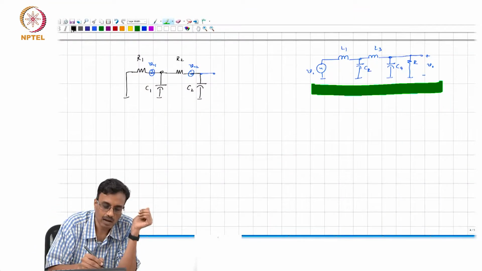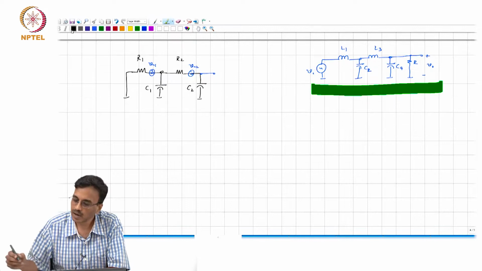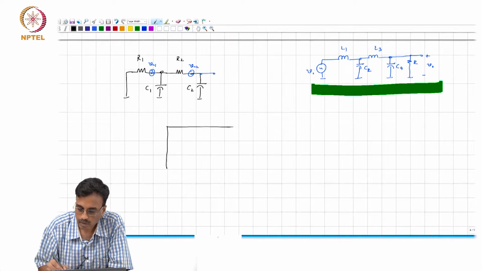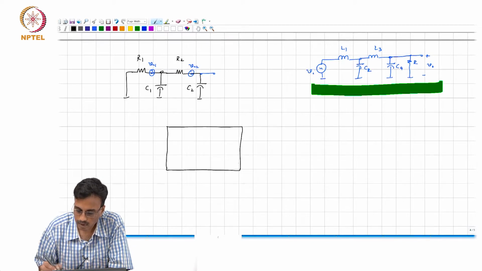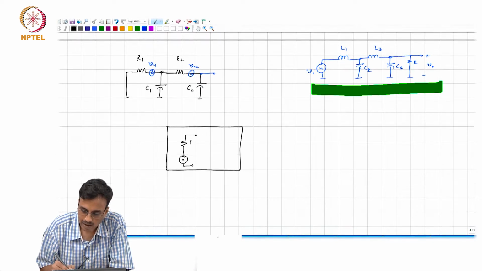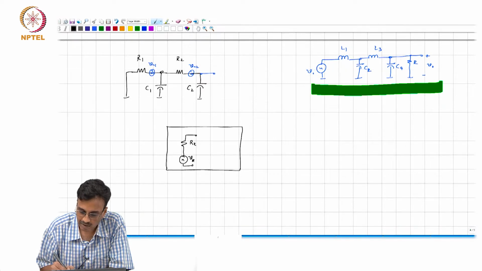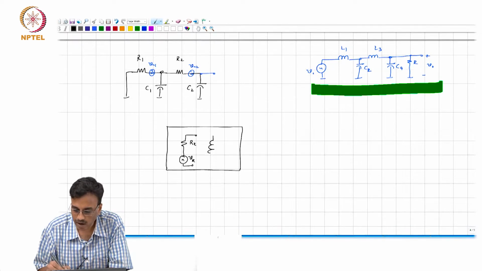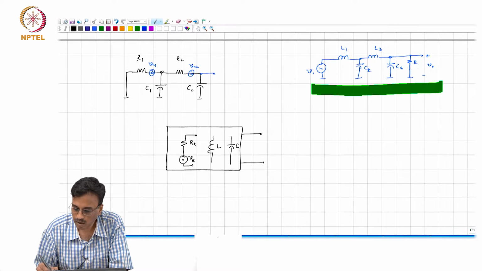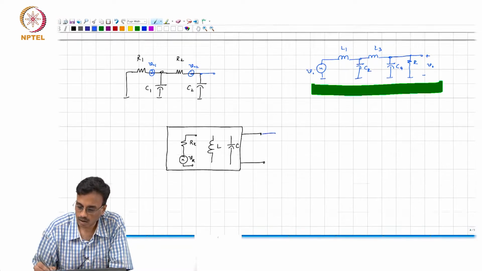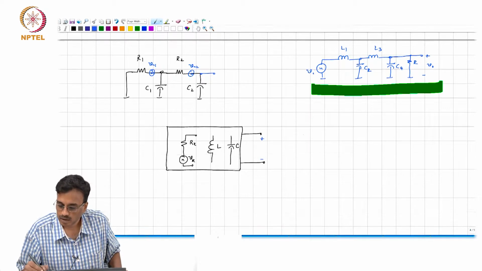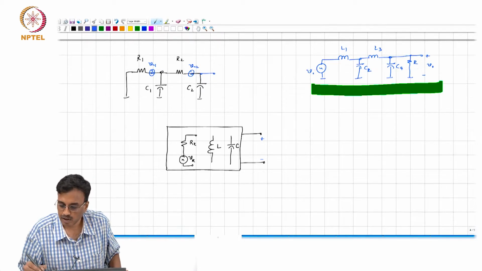Alright, so let us try and see how we can do this. So, again, this is R sub k, this is V sub k, and we have L, we have C. We are interested in finding the noise spectral density at the output.